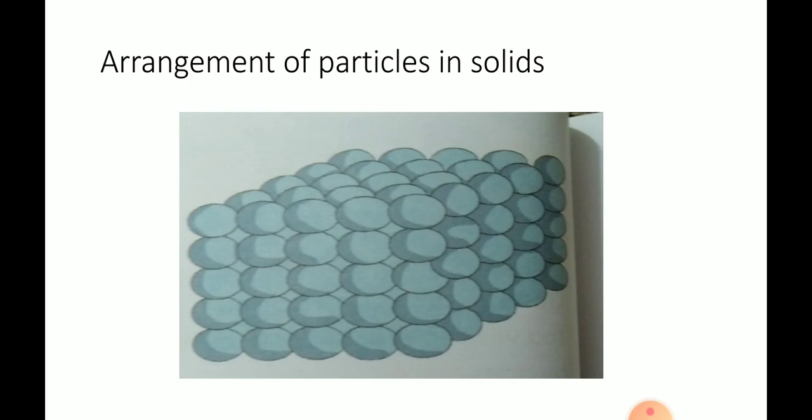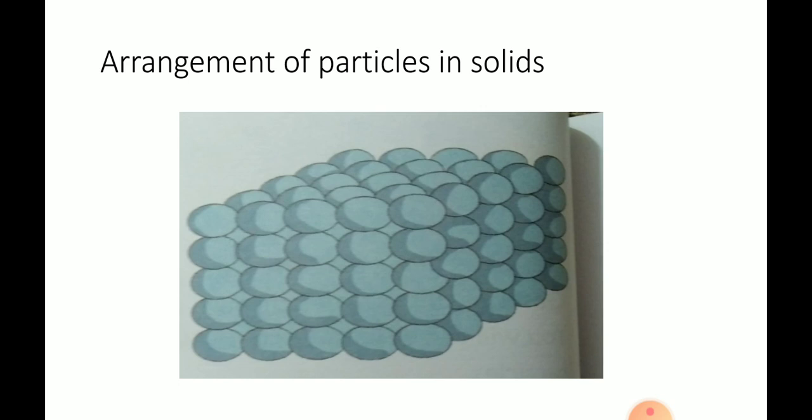Next, arrangement of particles in solids. Here from the picture we can understand that the particles in a solid are tightly packed with no space in between. The particles cannot move around freely. So that is why the solids have a fixed shape and size and they cannot flow.